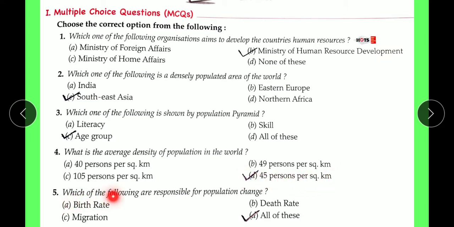Next is, which of the following are responsible for population change? Option A, birth rate. Option B, death rate. Option C, migration. Option D, all of these. The right answer is option D, all of these.